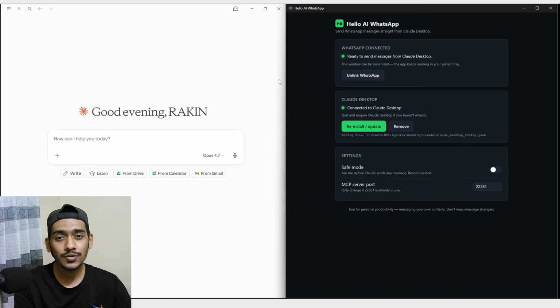So these are the things you can do through this Hello AI WhatsApp plugin inside your Claude. I'm pretty sure it makes Claude more powerful for you, because you're actually getting access to WhatsApp messages. You can send messages to anyone, even if the person is not in your contact list. That's very awesome, right? And you can also send messages to WhatsApp groups. You can reach out to anyone. You can make your work so much easier. It will be a great companion for your productive work.